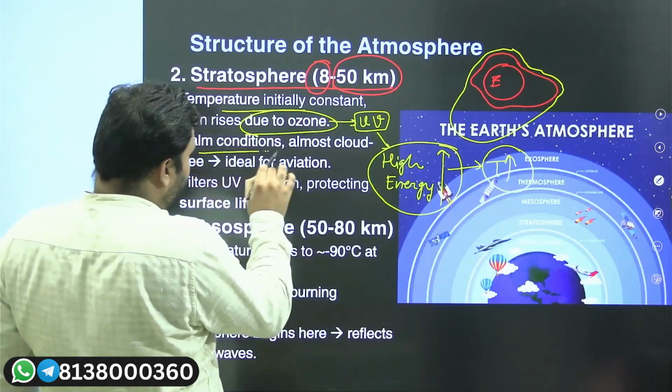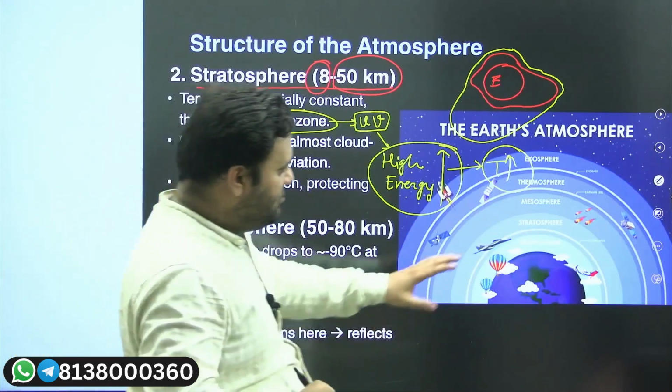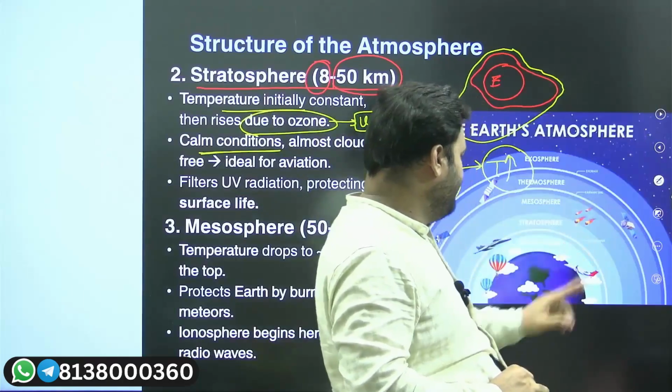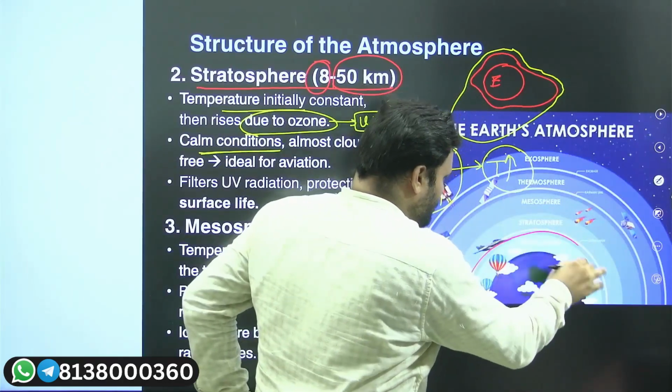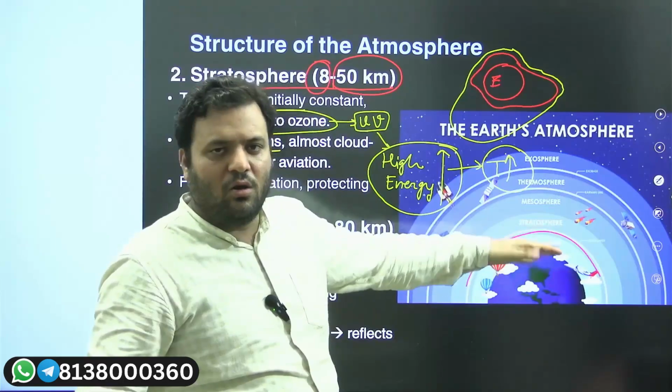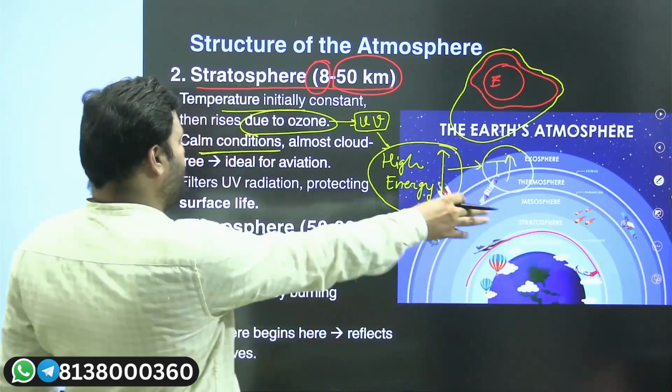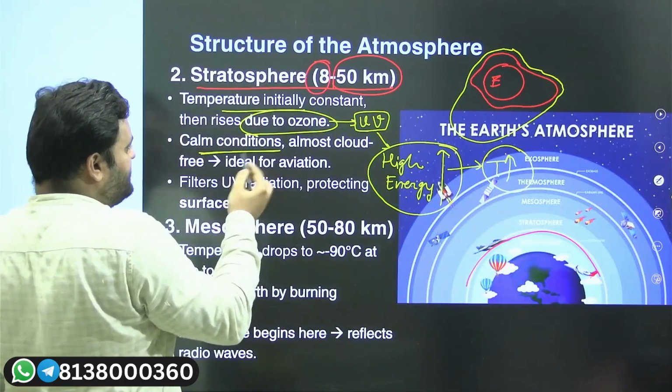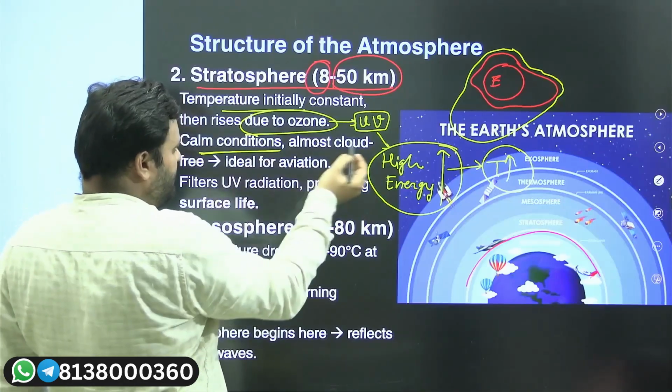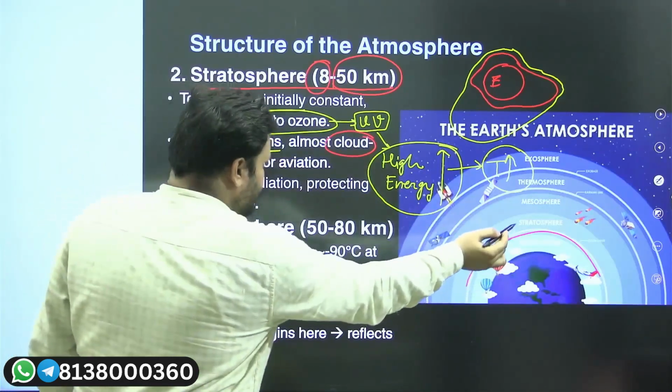Here there will be calm conditions, and I told you most of the weather-related activities are confined to the troposphere itself. So clouds will be in the troposphere, clouds will not be in the stratosphere. This region is cloud free.